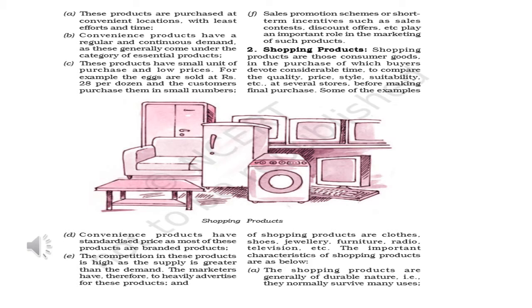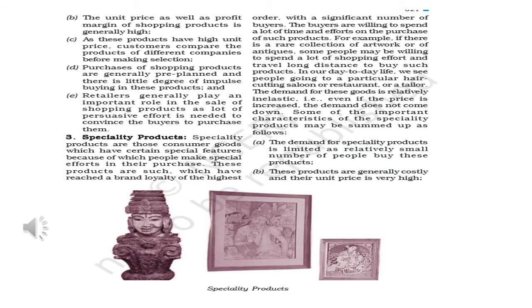The characteristics of shopping products are: they are generally of durable nature, means they are not perishable, they don't get destroyed very easily. The unit price as well as profit margin for shopping products is generally high. As these products have a high unit price, consumers compare the products of different companies before making a selection. Purchases of shopping products are generally pre-planned, and there is little degree of impulse buying in these products, means you think and then you buy the product. Retailers generally play an important role in the sale of shopping products, as a lot of persuasive effort is needed to convince the buyers to purchase them.